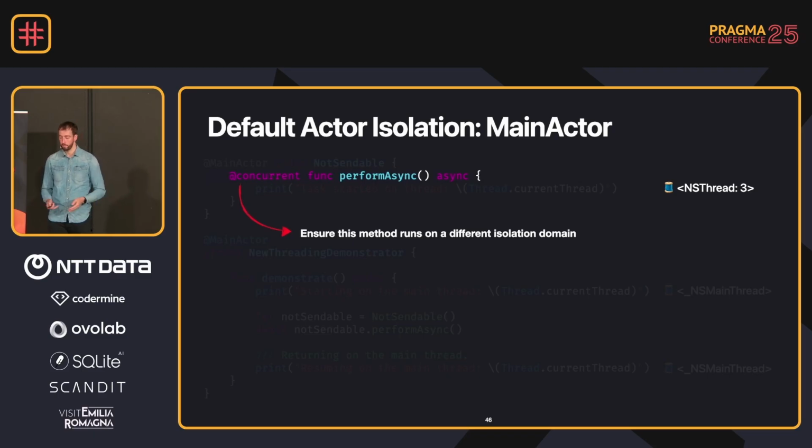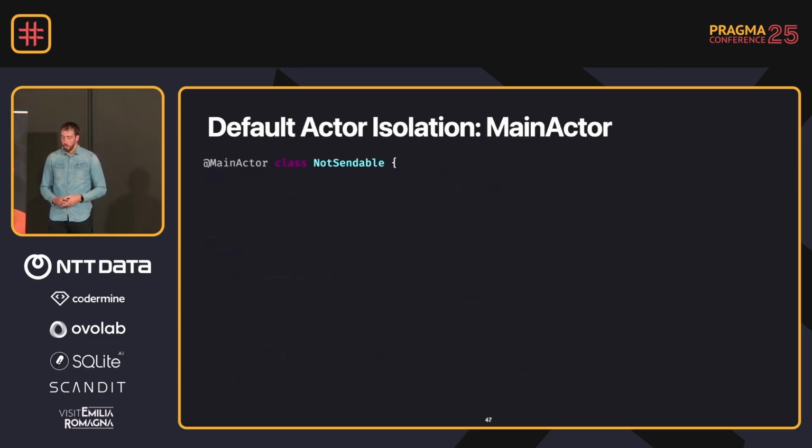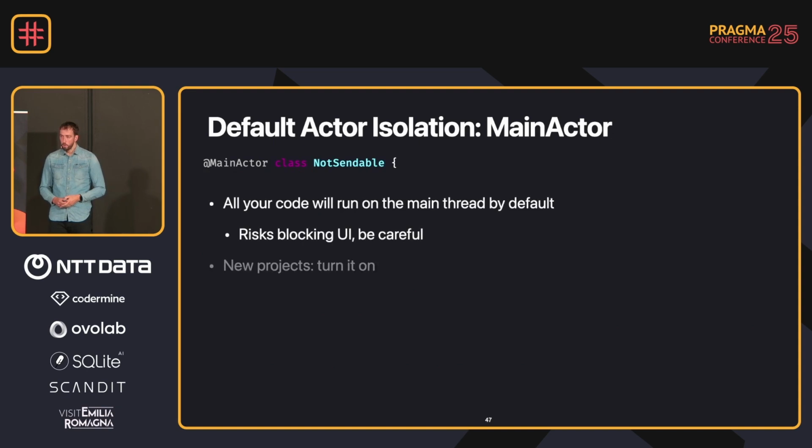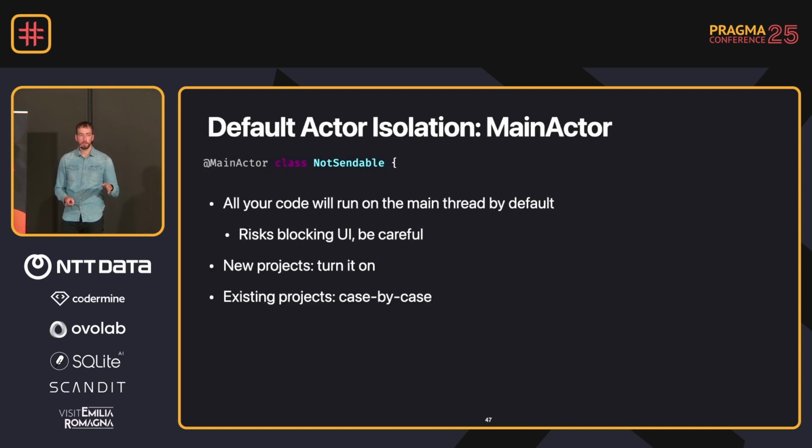Now, many of you will have existing projects. For new projects, I think it makes sense. If you know it's an app, use default actor isolation set to main actor. But for existing projects, you might want to rethink that. You probably did a great job already on threading. There might be a better path towards strict concurrency. So it's really a case by case.